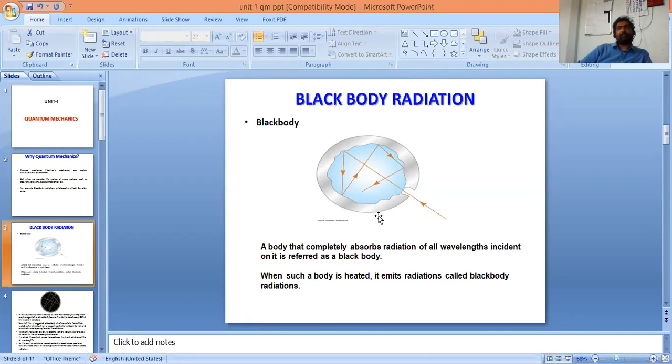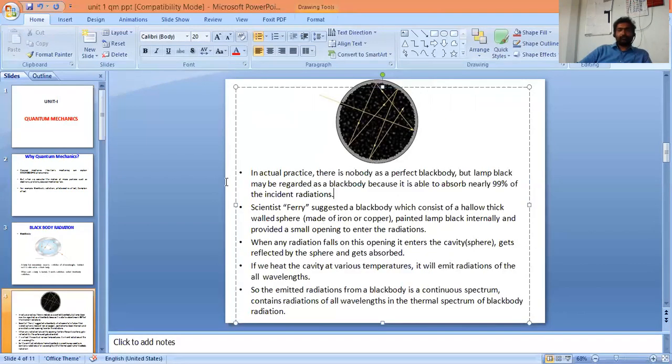So a perfect black body is a good absorber as well as a good emitter of all the wavelengths of radiation. In actual practice, there is no perfect black body, but lamp black may be regarded as a black body because it is able to absorb nearly 99% of the incident radiation. Scientist Ferry suggested a black body which consists of a hollow thick-walled sphere made of either iron or copper, painted lamp black internally and provided with a small opening to enter the radiation.